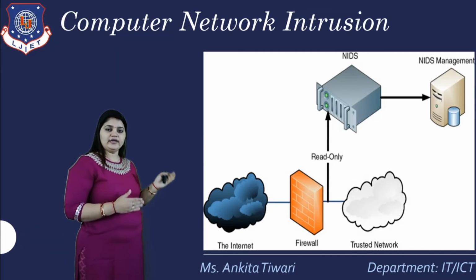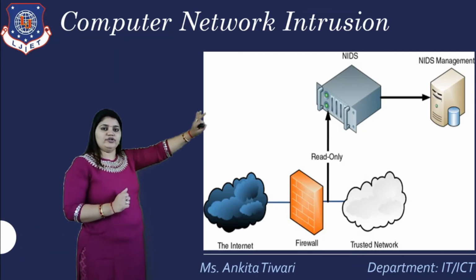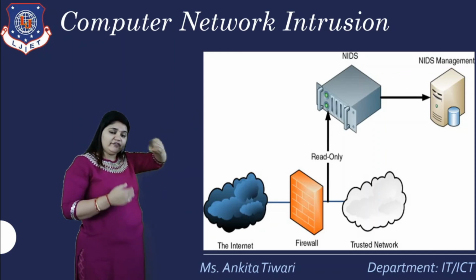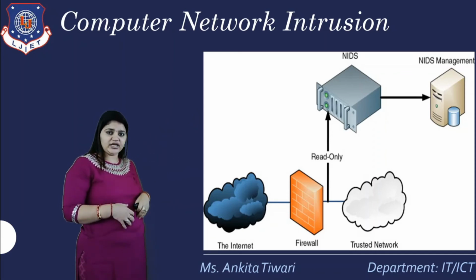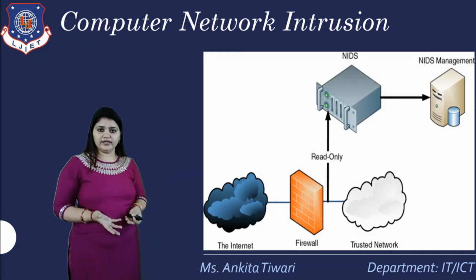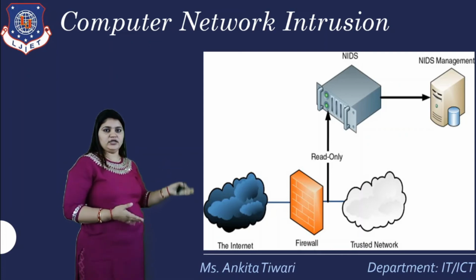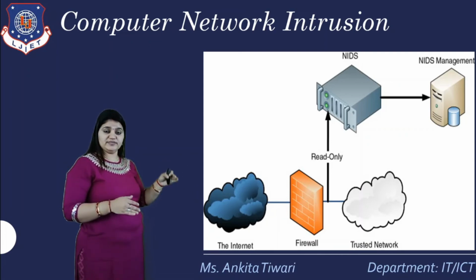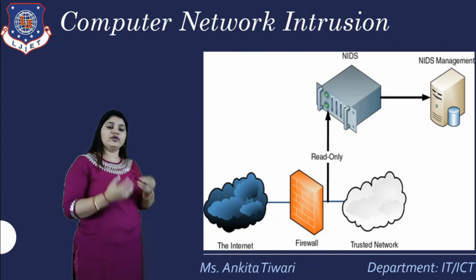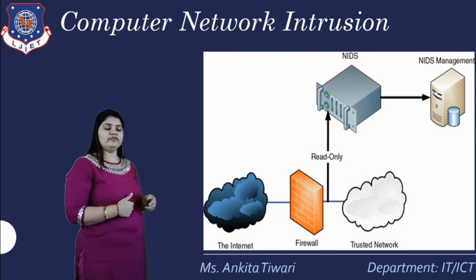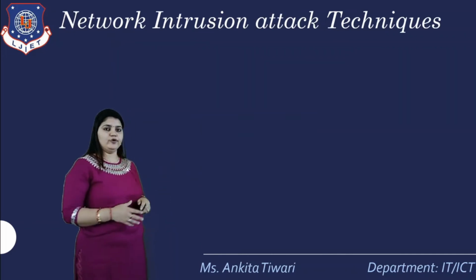It goes into the network, takes the data, and stores it in the server in read-only mode. If it is in read-only mode, it has the content, which means it can do anything it wants. So this is how network intrusion works. Network intrusion is carried out by the attacker in order to get the information. This is the scenario.